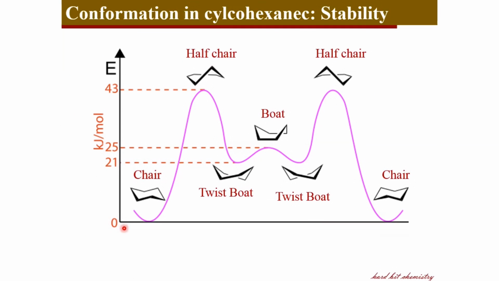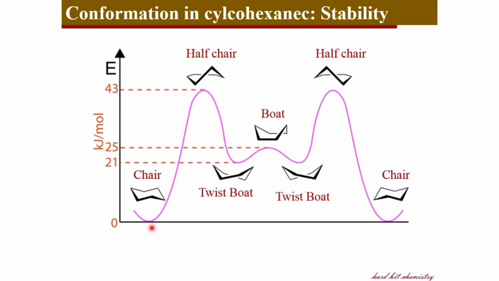Here is the energy profile. When you go from the chair to boat, chair is more stable than the boat. When you flip from chair to boat, you can see that you are going through an infinite number of other conformers, among which the half chair is the highest energy conformer because it possesses angle strain, eclipsing strain and steric strain significantly. When the half chair is converted to boat, you get a twist boat conformer, which is devoid of angle strain in comparison to the boat. So this is how you get different conformers of cyclohexane by ring flipping from chair to the other extreme chair